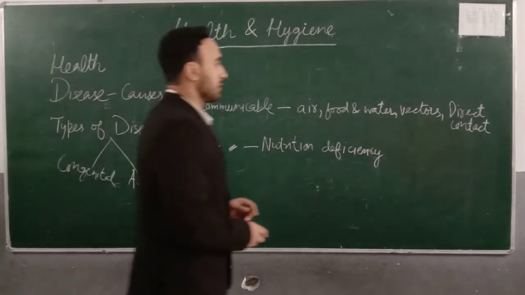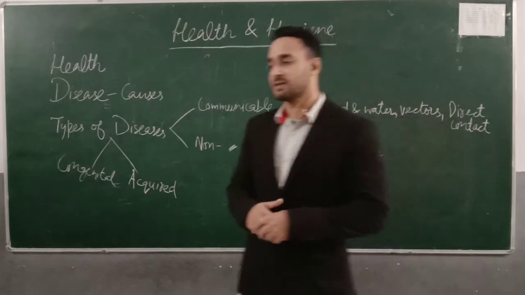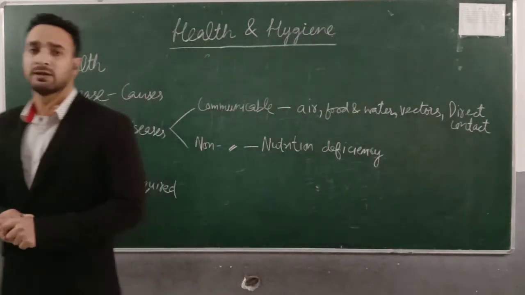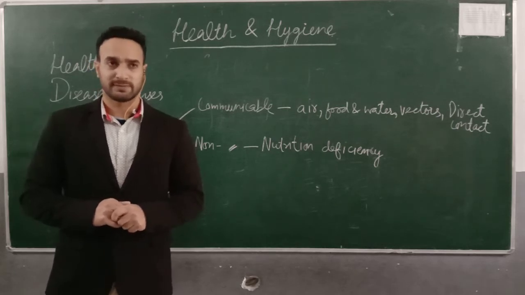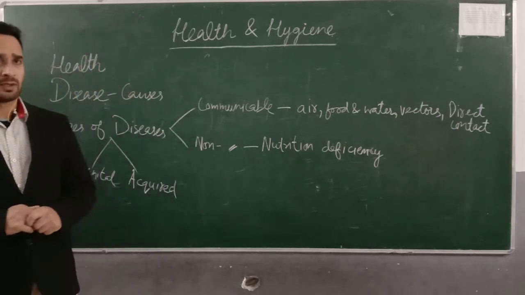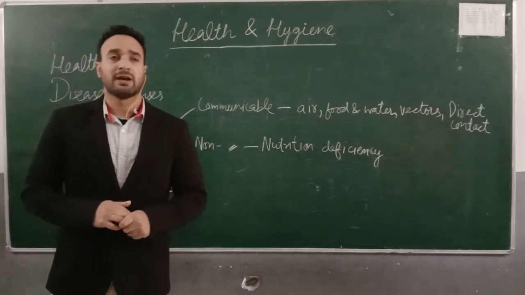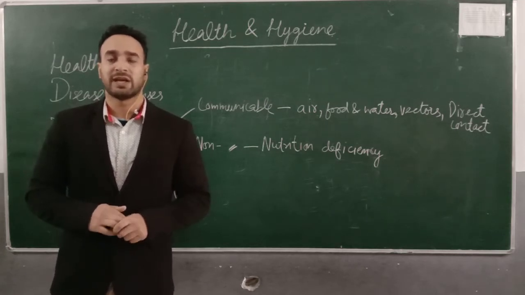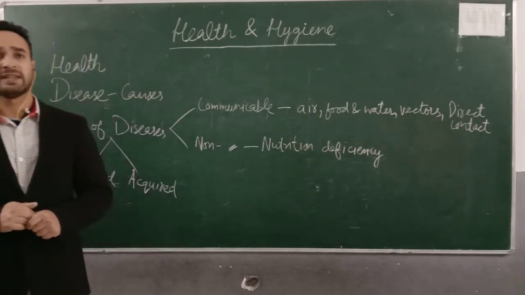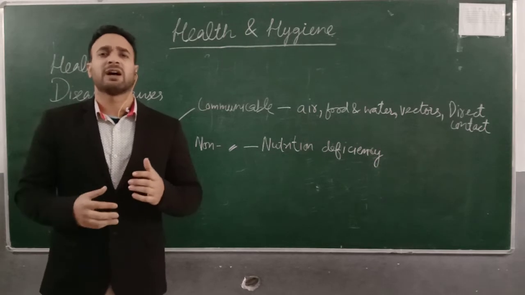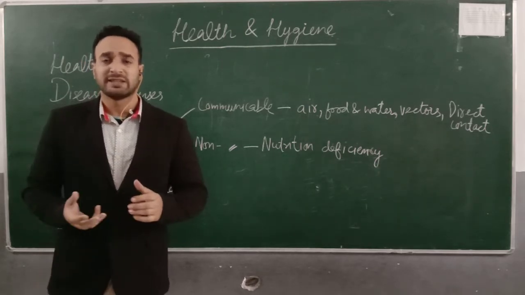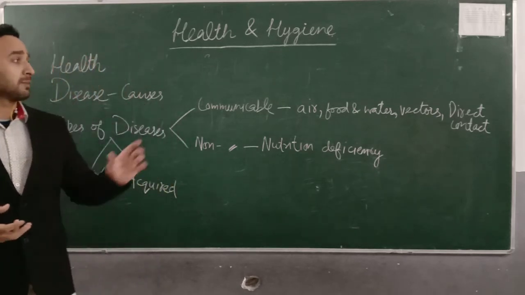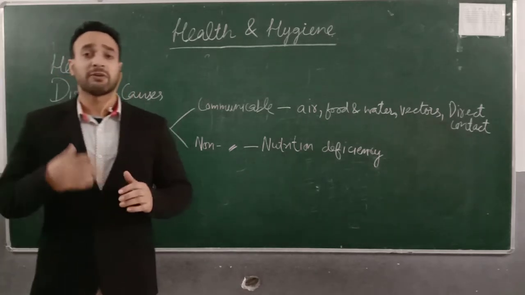Number second is food and water. Food and water is the number second agent for communicable diseases, right? There are many diseases like amoebic dysentery, and the majority of the intestinal diseases get transferred through the agent of food and water. And how does it happen?